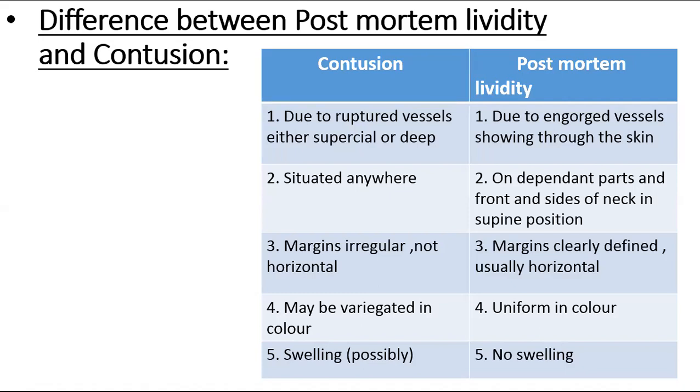The contusion shows irregular margins, not horizontal, while postmortem lividity has clearly defined margins, usually horizontal.